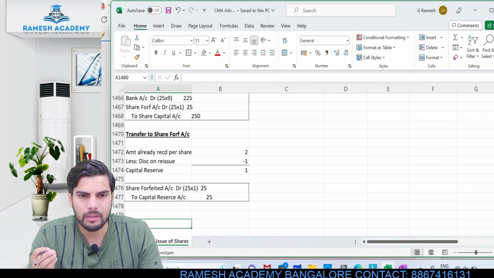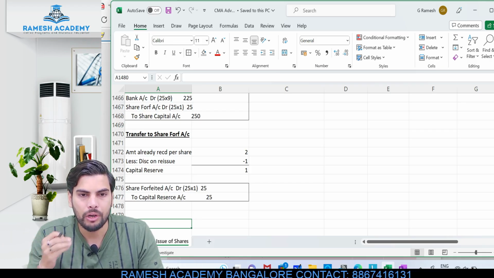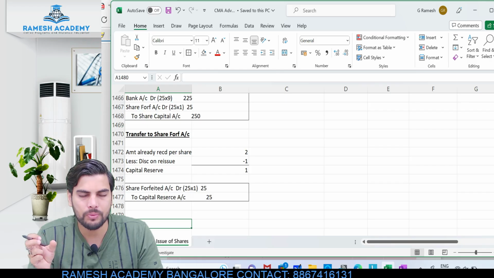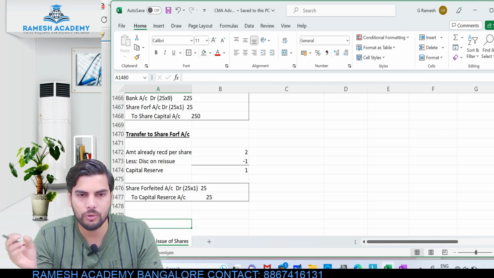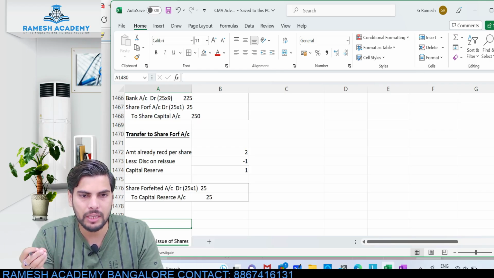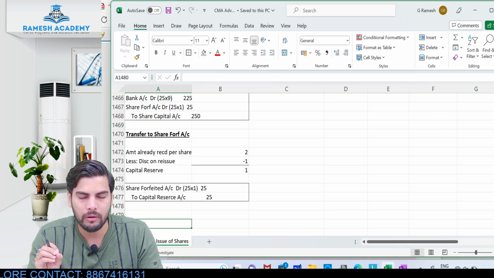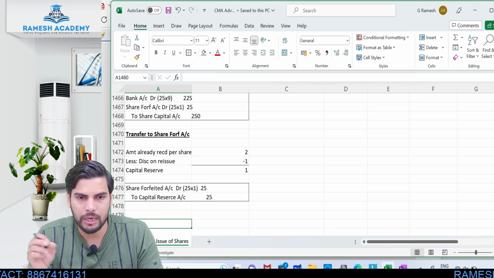Just mention simple things. When you're collecting the application money, write being receipt of application money. When you're transferring application money to share capital, being transfer of share application money to share capital. When refunding excess application money, being refund of excess application money. When adjusting application money against allotment, being adjustment of excess application money towards allotment. When allotment money is due, being allotment money due.